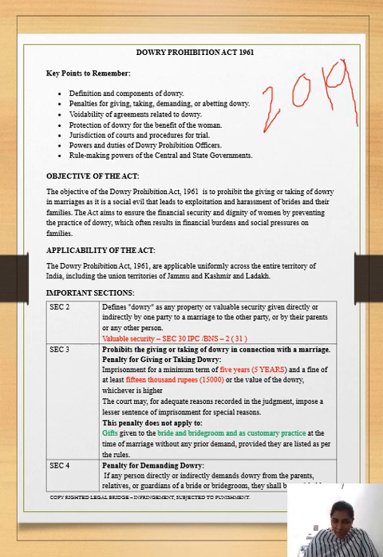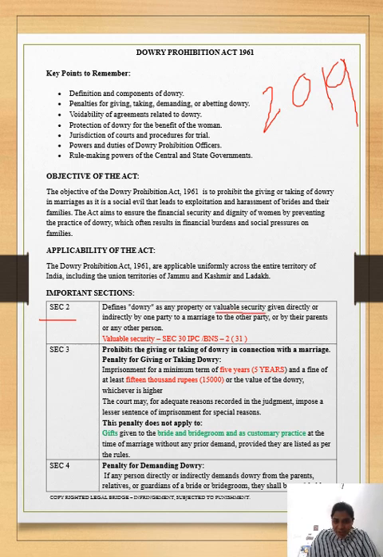Important sections of the Dowry Prohibition Act begin with Section 2. It defines what a dowry is. Dowry is any property or valuable security, any material thing, transferred from one party to the other in a marriage, in connection with the marriage, by the parents or another person. So dowry is simply any property given or taken. This also explains valuable security.